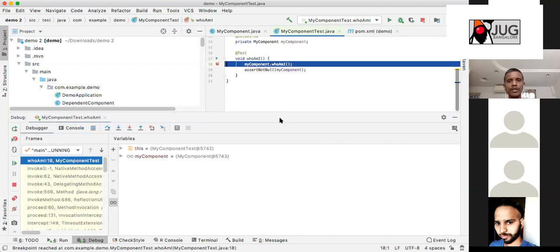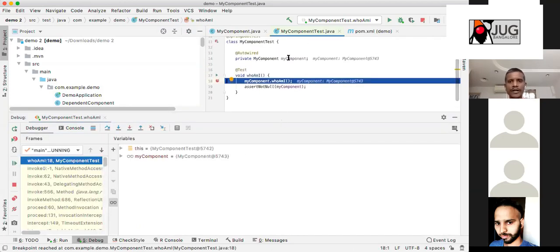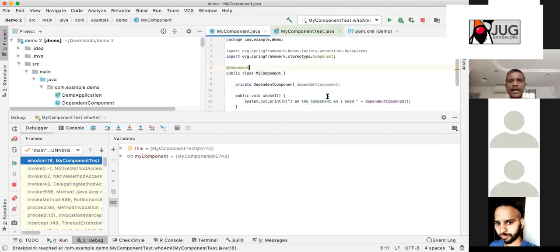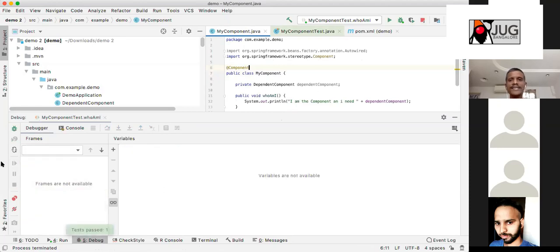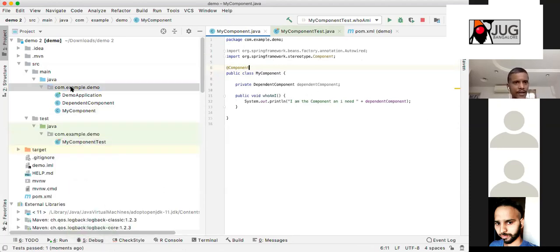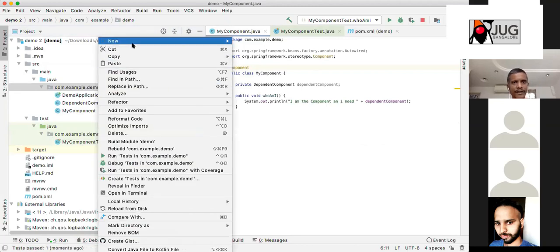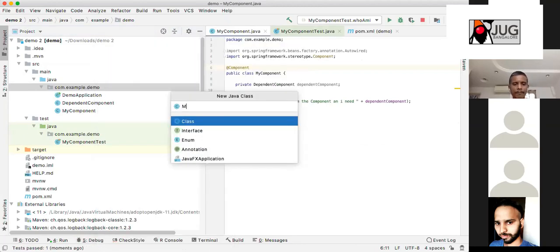Now, if you see, my component is loaded already. My component is loaded from this one. So if you just mark it as a component or service, any Spring Bean, it will get loaded. That is our understanding. Let us consider I want another component. My another component.